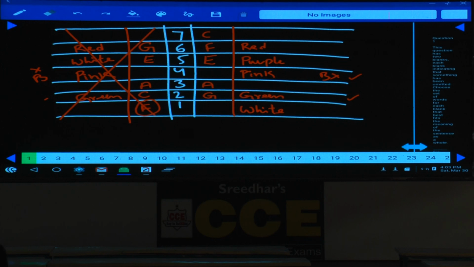And C does not like yellow. As C does not like yellow, hence yellow must be at this place. As yellow is here, now B cannot be on the 4th floor. B must be on the ground floor. A, B, C, and D is the person left over, hence D must be on the 4th floor. If D is on the 4th floor, then what is the color left over here? Brown. Hence C likes brown color. Done? And this is how these 7 persons are staying on 7 different floors and like 7 different colors.